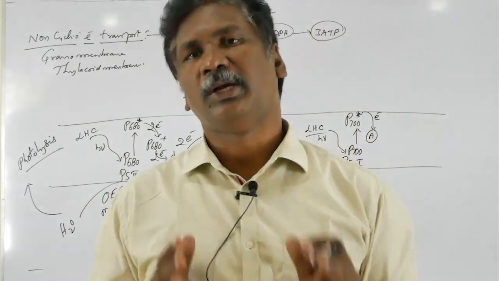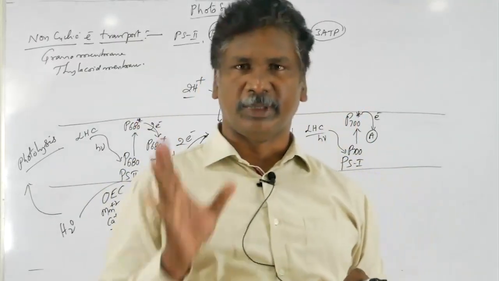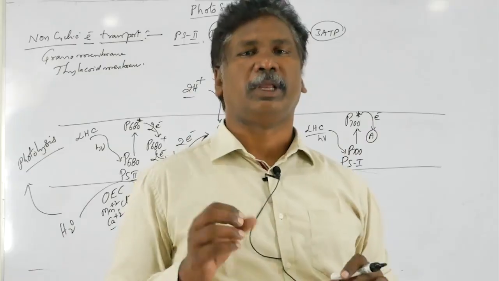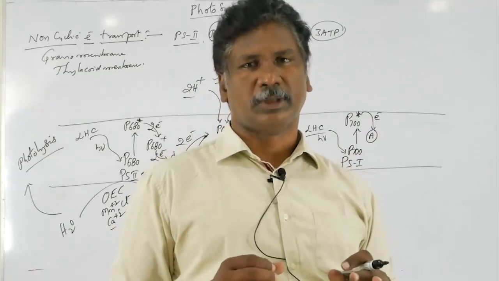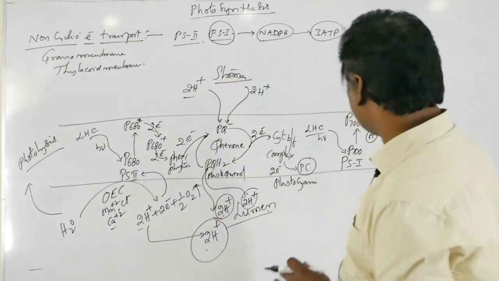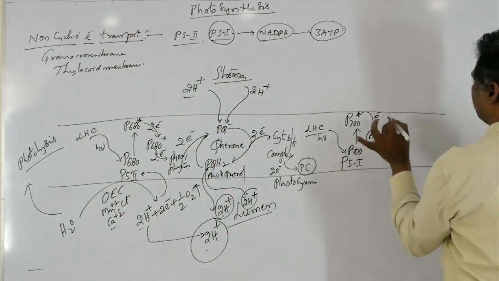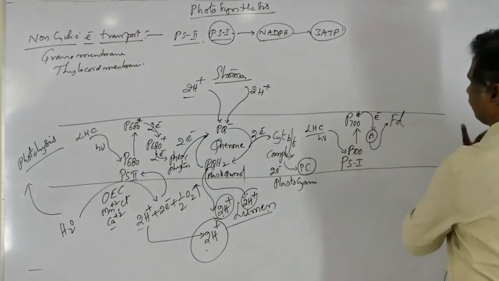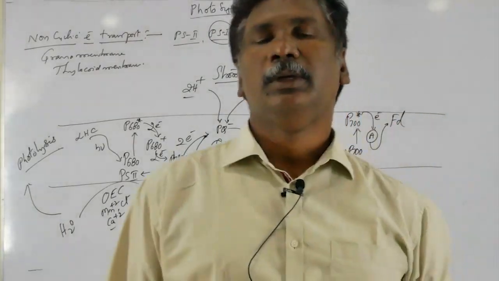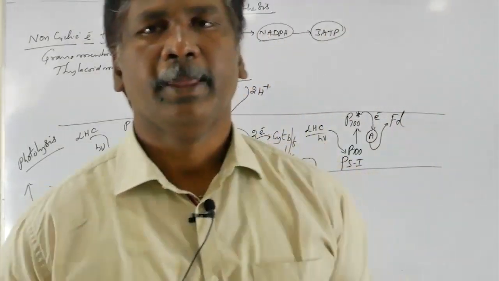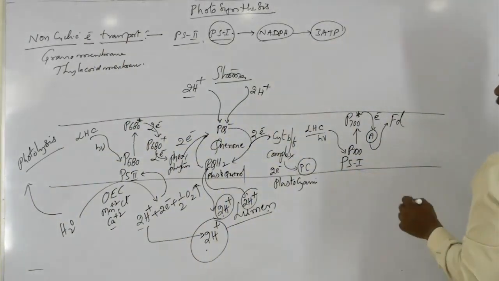So iron sulfur, a special iron sulfur protein. One time it was asked in the NEET examination. What is that special protein? The unnamed compound is also a special FeS protein. Then after that the electron moves to another electron acceptor, FD, that is ferredoxin.